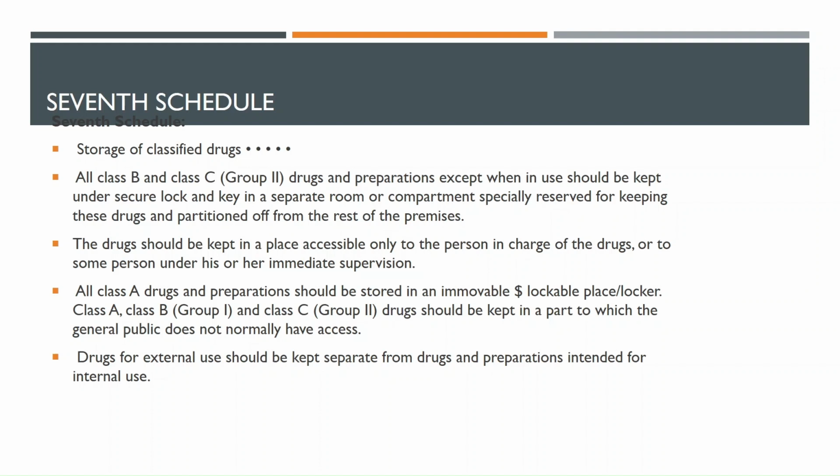So class A drugs and preparations should be stored in immovable or lockable places, that is, under lock and key. And then class B and class C drugs should be kept apart in a part to which the general public does not normally have access.